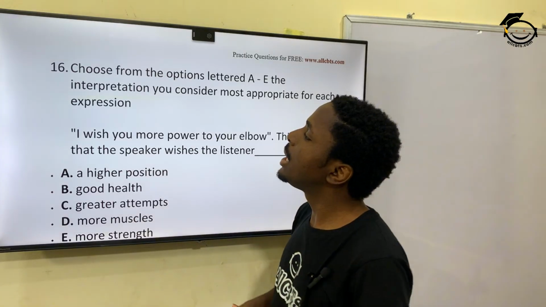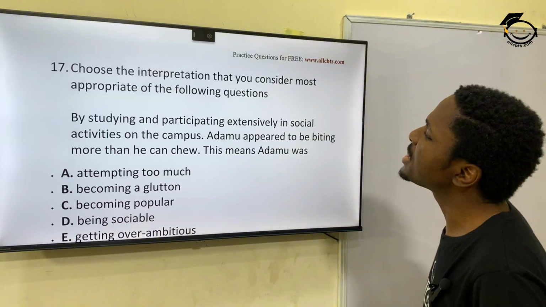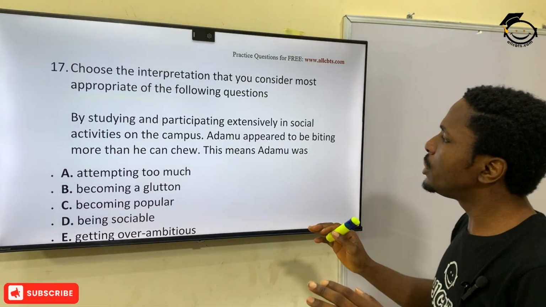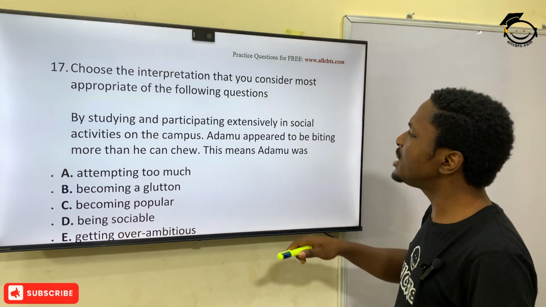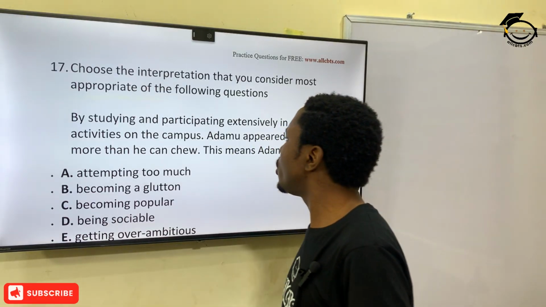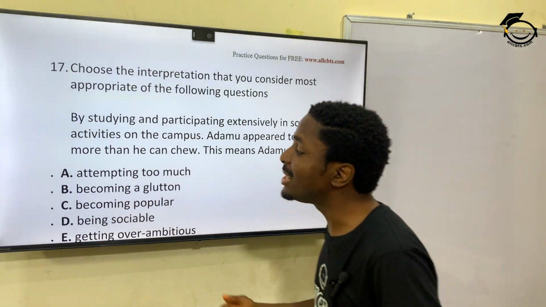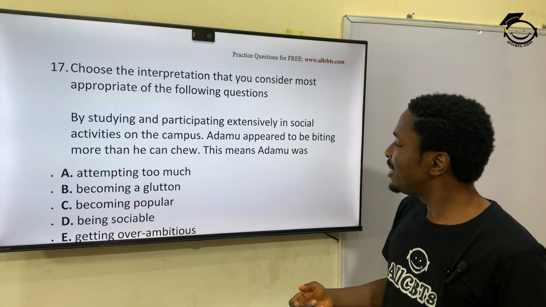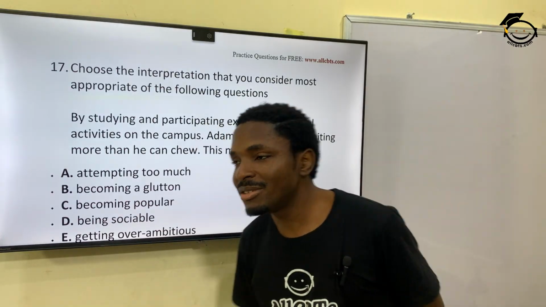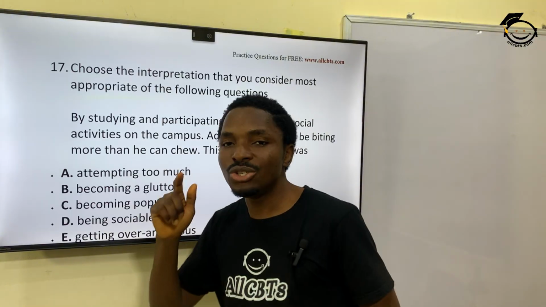So that's E. 17. Choose the interpretation that you consider most appropriate. By studying and participating extensively in social activities on the campus, Adamu appeared to be biting more than he can chew. This means that Adamu was what? Look at that expression there. Biting more than he can chew.